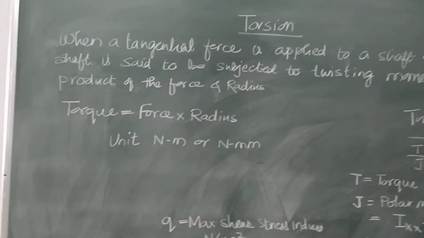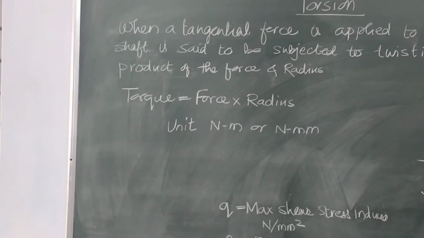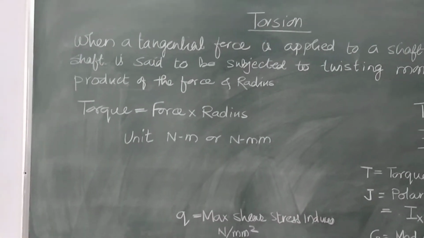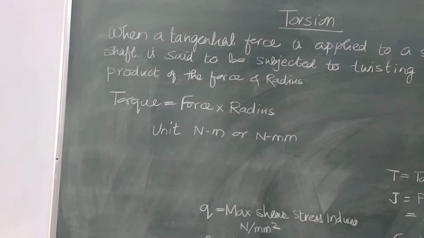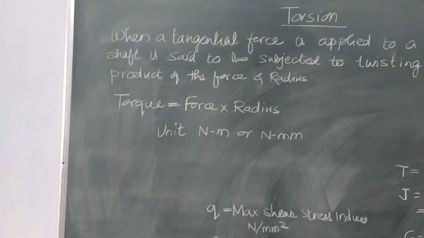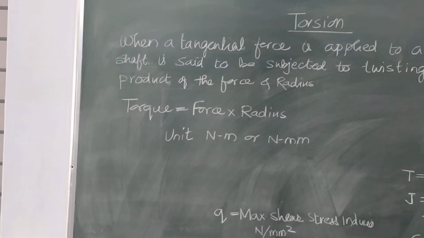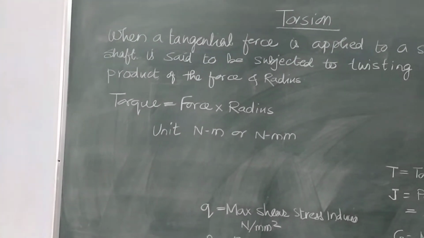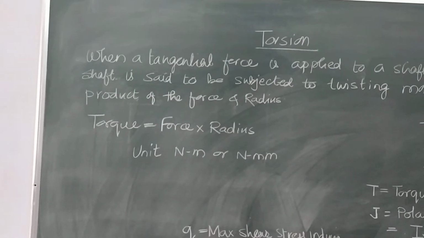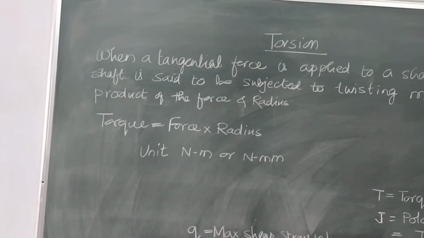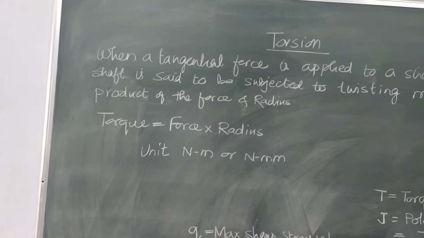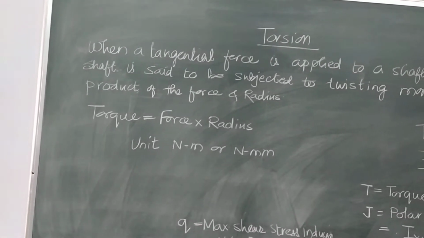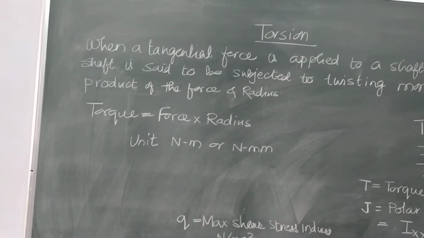When we say that the shaft is under pure torsion, in practice there is nothing existing as pure torsion. So, there are some basic assumptions you may note down. In deriving the torsion formula, the following assumptions are made. The shaft is straight, having uniform circular cross section. This is the first assumption. Second, shaft material is homogeneous and isotropic.